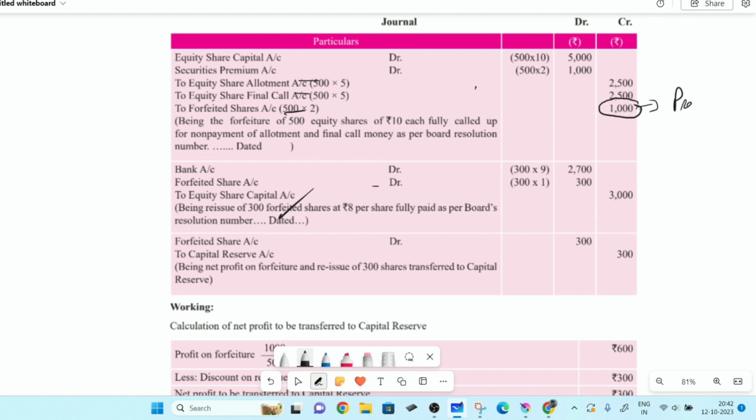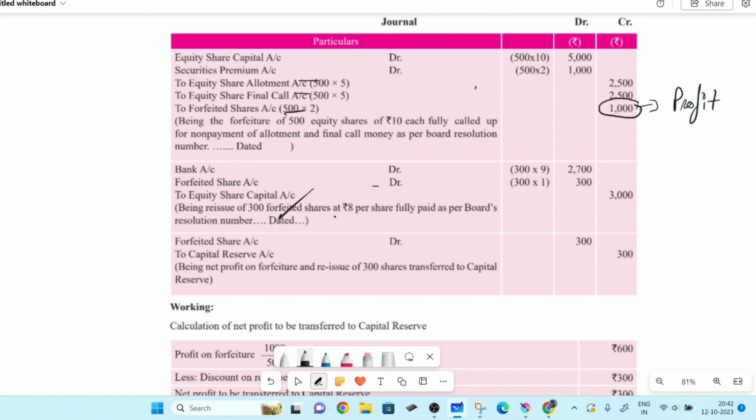It is a kind of profit or gain for us. It is not profit, you can say gain. Someone had paid us how much money out of 6,000? He had paid us 2 rupees on 500 shares. So 1000 is a profit or gain, which we did not return.